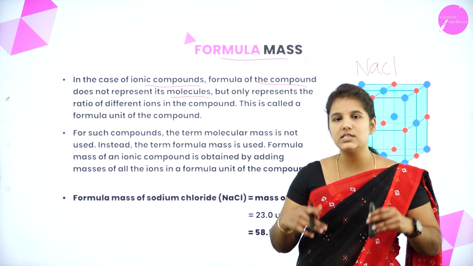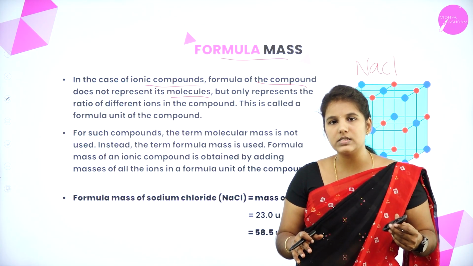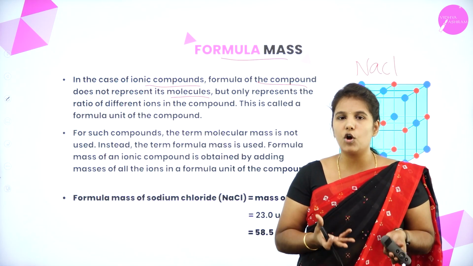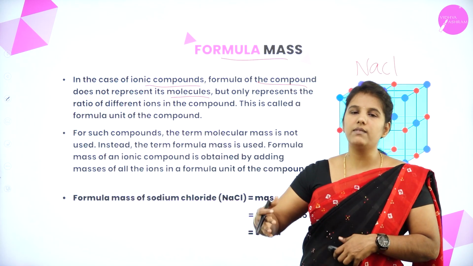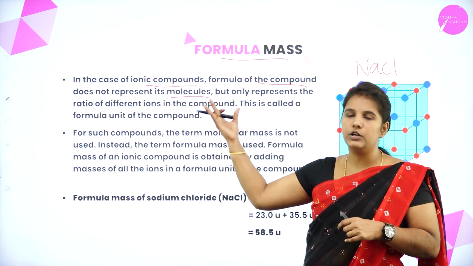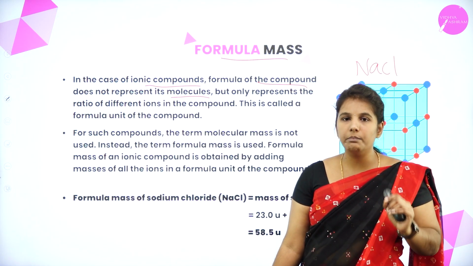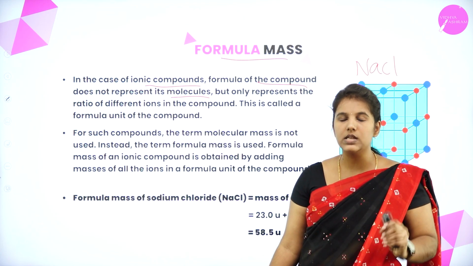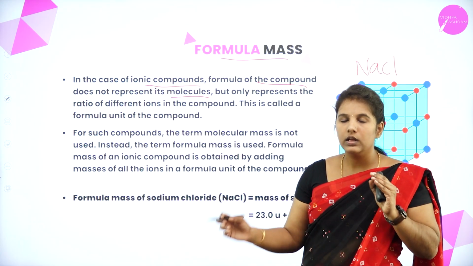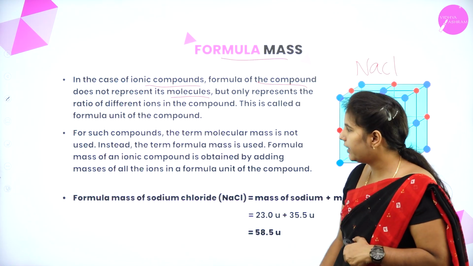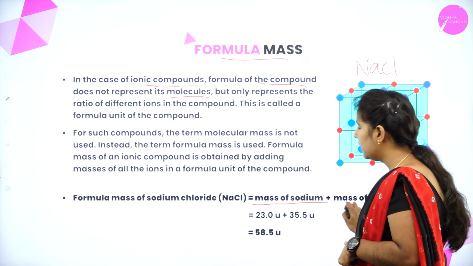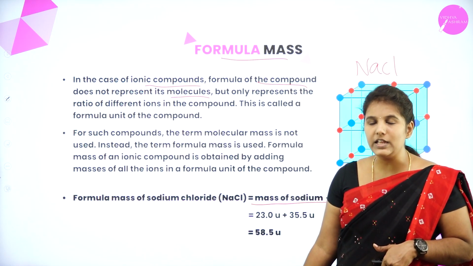In such cases, how to calculate the molecular mass? We cannot use the word molecular mass because the constituent particles are ions here. That is why we are using another new word known as formula mass. It is used to find the formula mass of the given ionic compound. How to find this? By adding the masses of each ion.